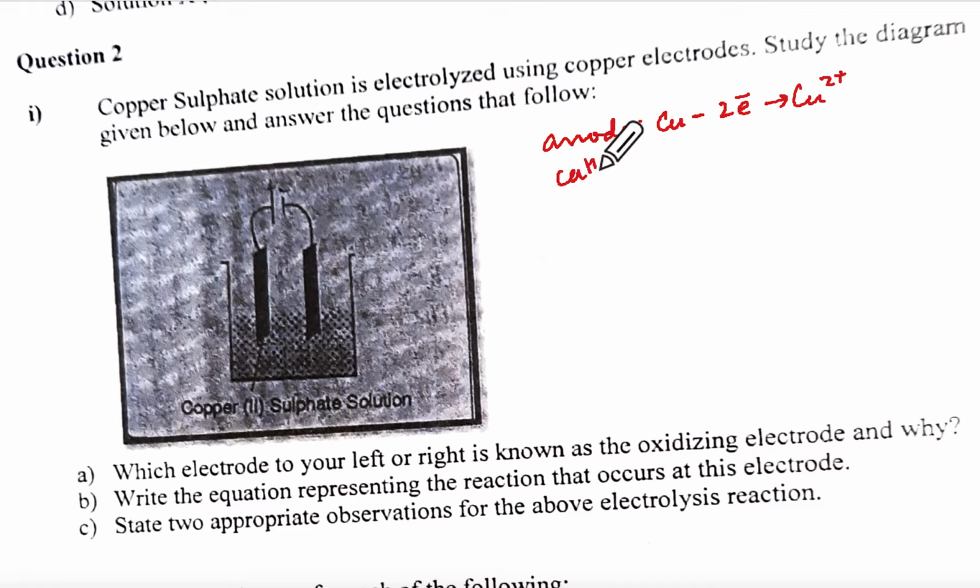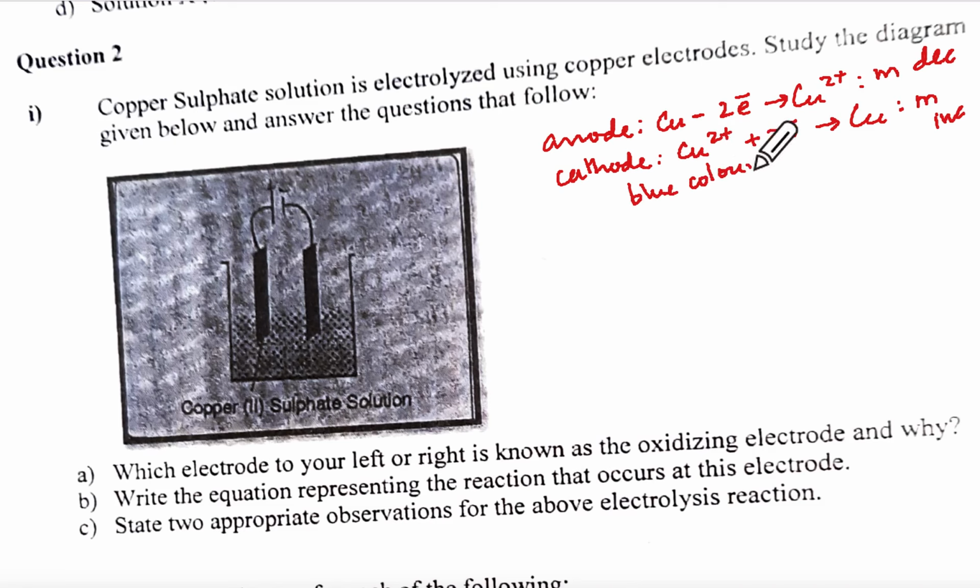Your cathode reaction is going to be Cu2 plus from the solution will take 2 electrons become Cu. At the anode, mass decreases, and for the cathode, mass increases. Correct? And also the blue color stays. I'm just writing stays, means does not fade.